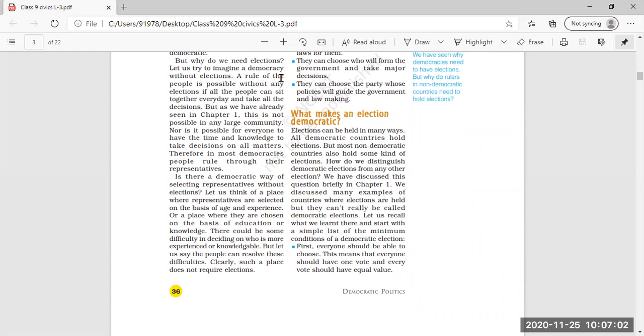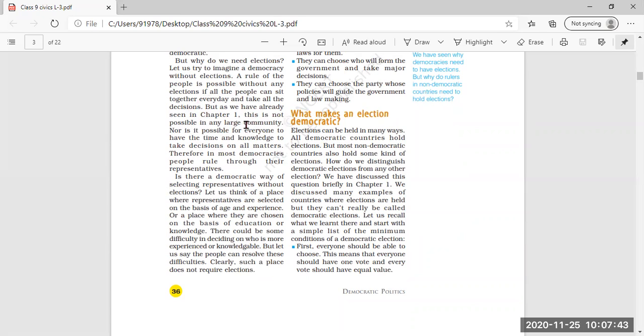Why do we need elections? Let us try to imagine a democracy without elections. A democratic country is there, but there is no election in it. What kind of situation will there be? Rule of the people is possible without any election if all the people can sit together every day and take all the decisions. If elections are not held regularly in a democratic form of government, then all the people have to sit together to take a particular decision.